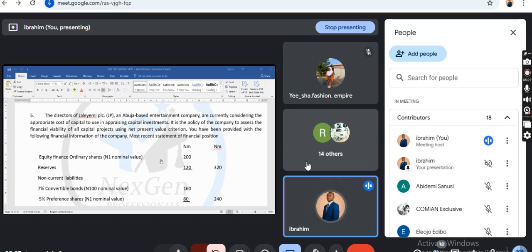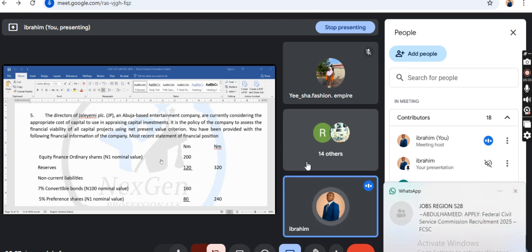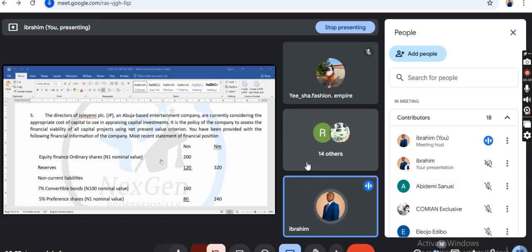You can use an appropriate cost of capital, which we will get there, right? You can use the cost of capital, either equity or debt. Or you can use appropriate cost of capital. Appropriate cost of capital, we will get there on Saturday.